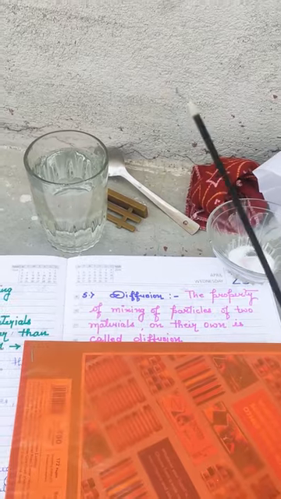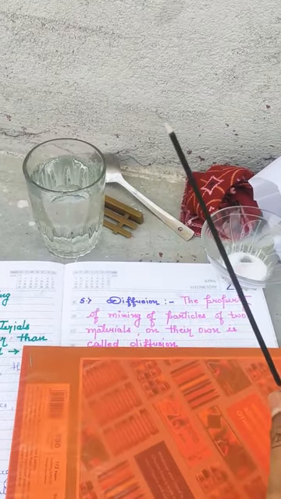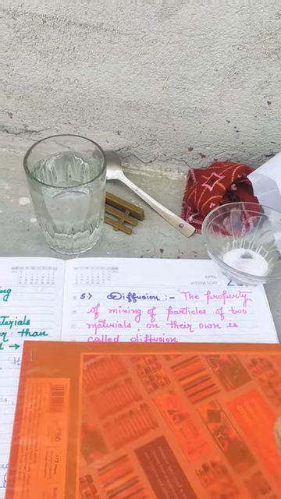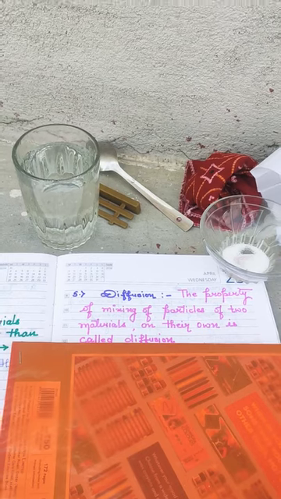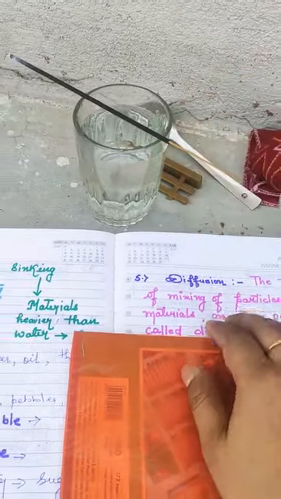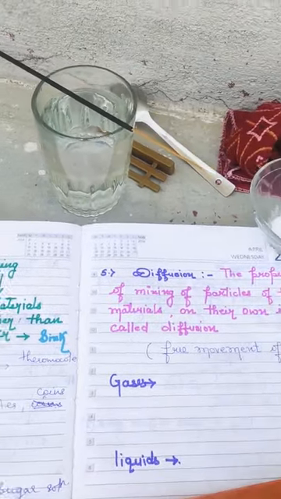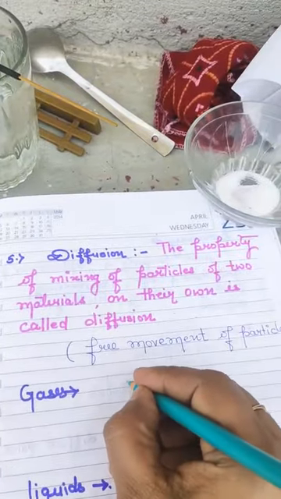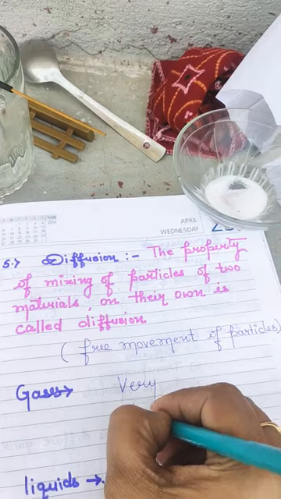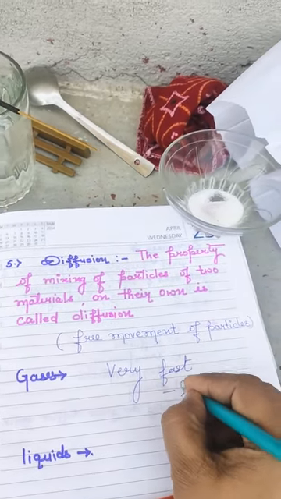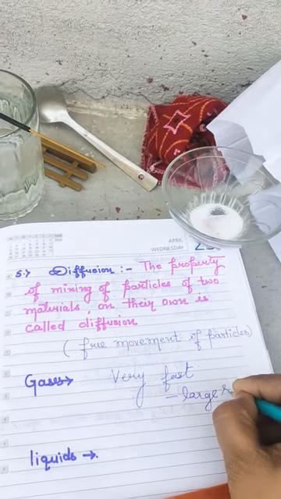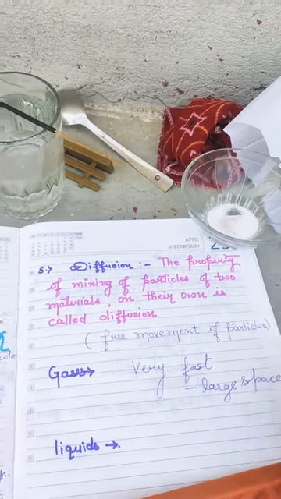This is your diffusion. Why? Because fume is also a gas, air is also a gas, and in both the gases the particles have lots of free space, and due to large free space the particles move very fast, hence the diffusion is very fast. Now see, right here in the gases, the diffusion can be seen very fast. The gases diffuse very fast due to large space in between the particles.